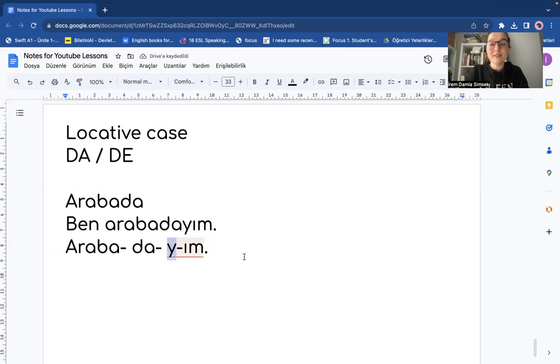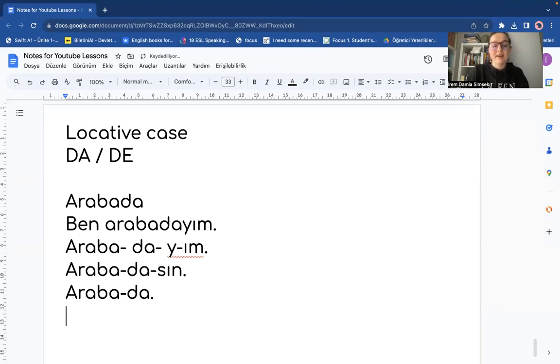Remember, we have to use the buffer y because the final vowel and the first vowel of the suffix cannot be together, one after each other. That's why we have to use it like this. Ben arabadayım. Sen arabadasın. You're in the car. She is, he is, it is in the car. Arabada. Biz, we are in the car. Arabadayız. We are in the car.